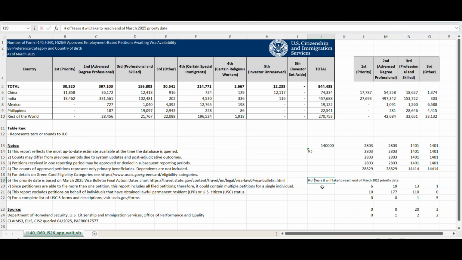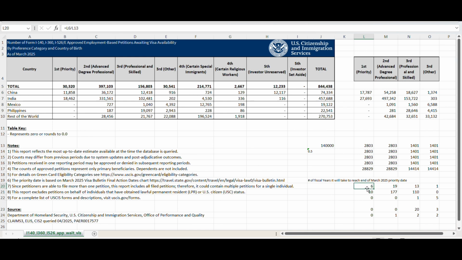It's just a different timeline. It's the number of fiscal years it will take to reach the end of March 2025 priority date for all of these countries across the EB1 through EB3 other workers across this board.